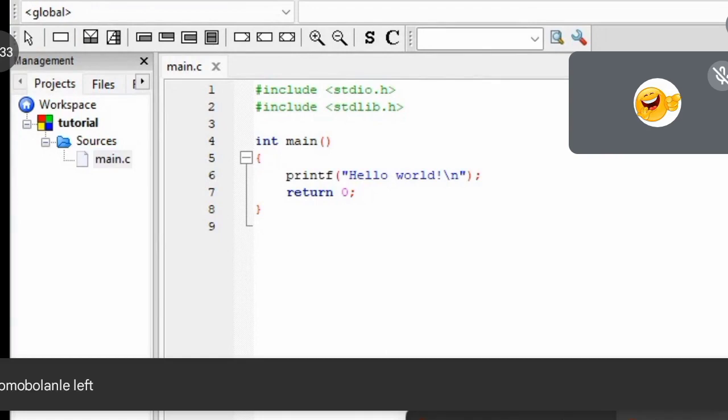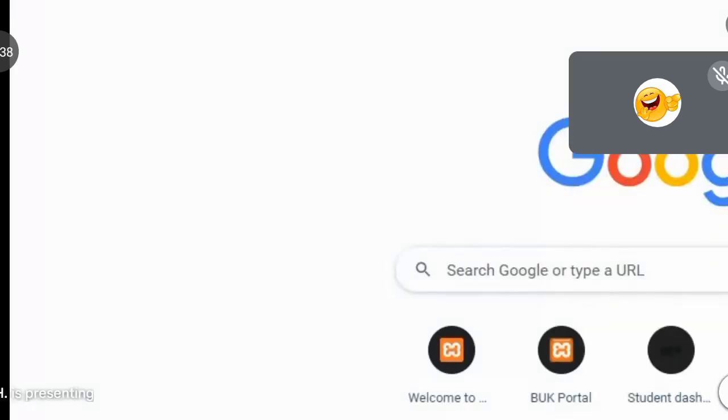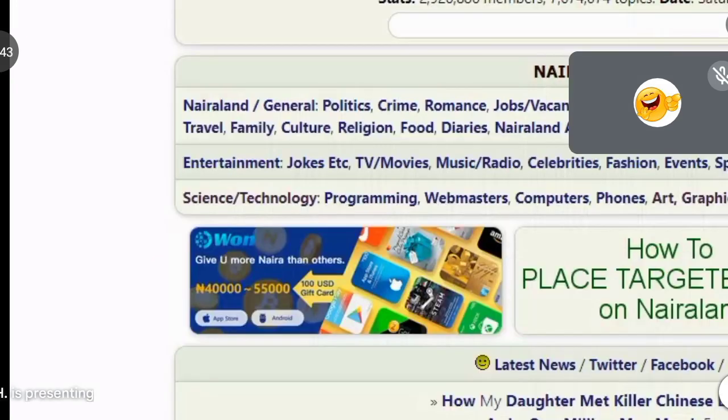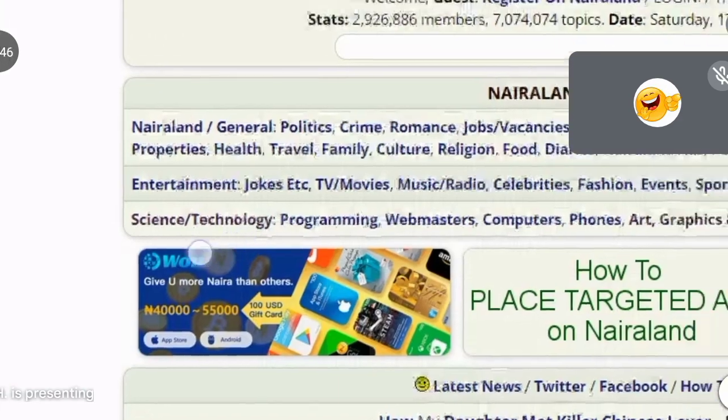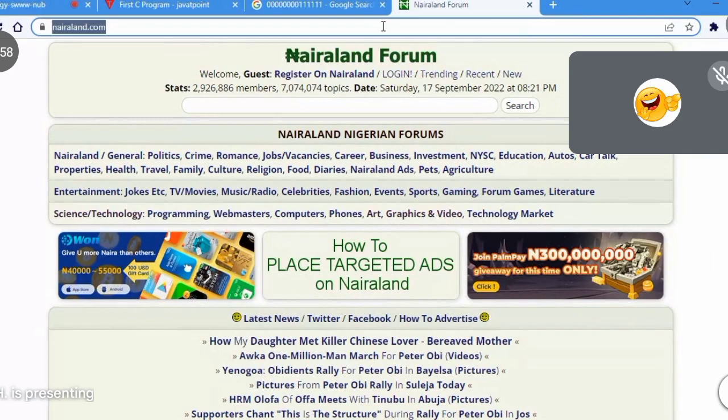Now, let me show you guys something. Let me go to nairaland.com. Now, I open this website, right? Most of you will think that it means Nairaland has been saved somewhere on the server. Yes, you are correct. Because I'm the client, as a client I request that I want to see this. So the provider is going to send it to us from the server.